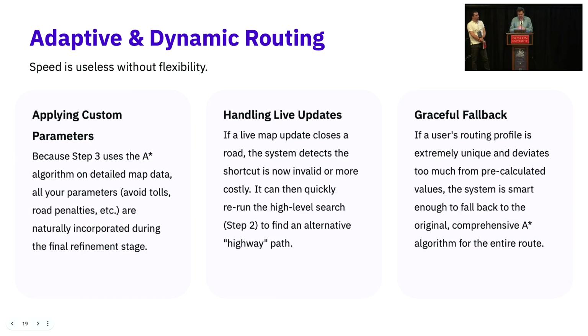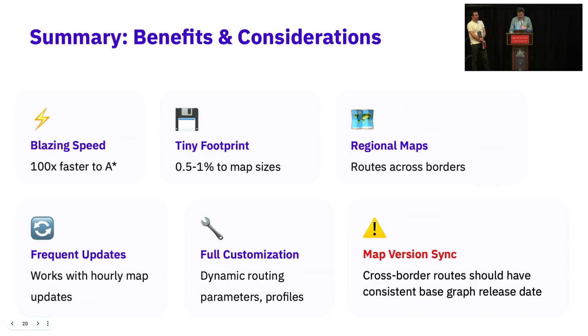And that's how we achieve a win-win situation: it's still fast, but it works with dynamic parameters. Those are the main benefits. It's fully customized, with a tiny footprint. We support regional maps, and we are able to support frequent updates, like 5 to 10 minute updates to offline maps.